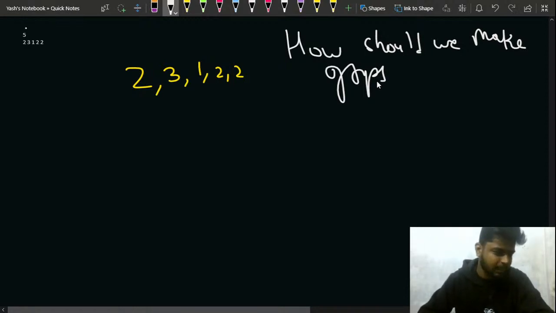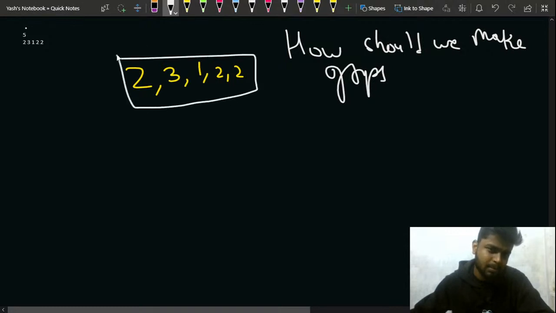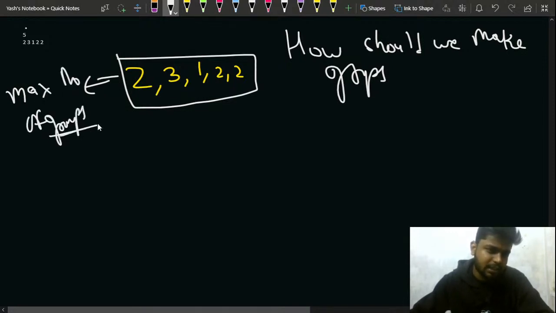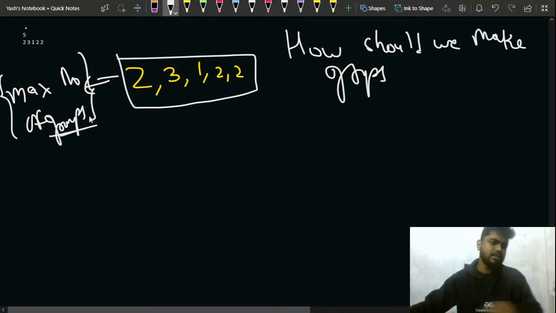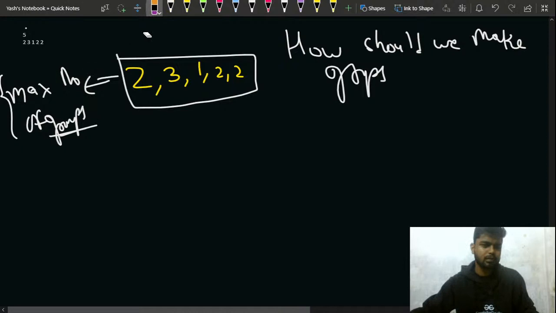Anything that you think might help us out in this one? How can we do this, right? I have to make groups from this such that I make the maximum number of groups. How should I do it? Just let me know quickly. What should I do in this case?